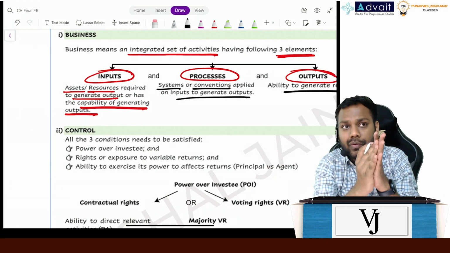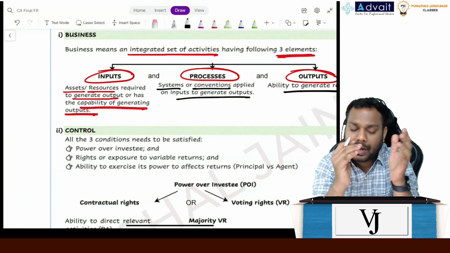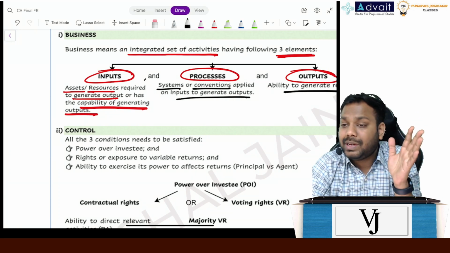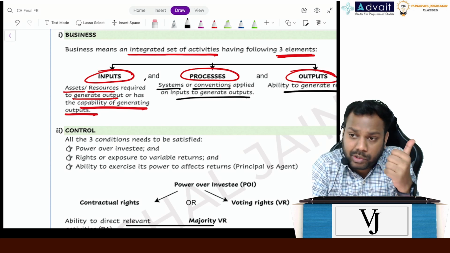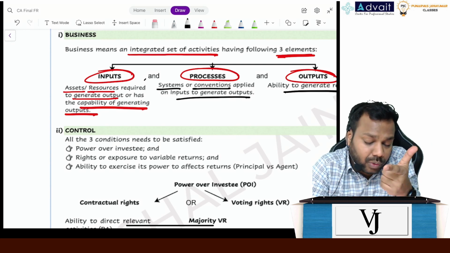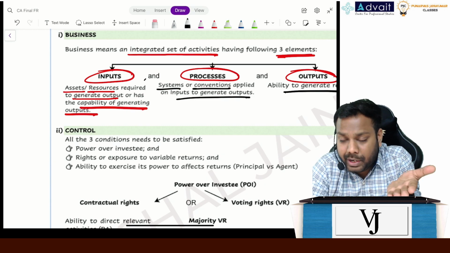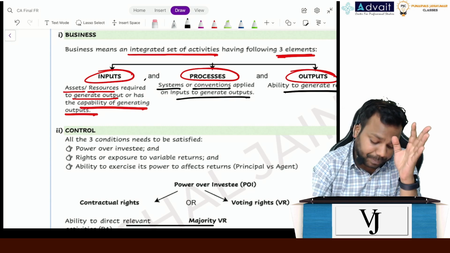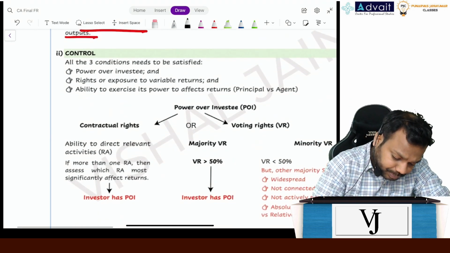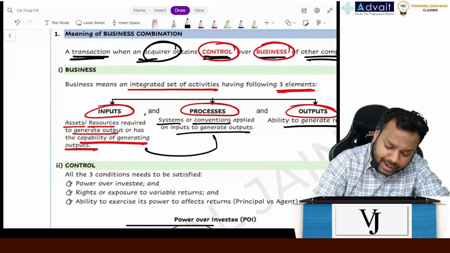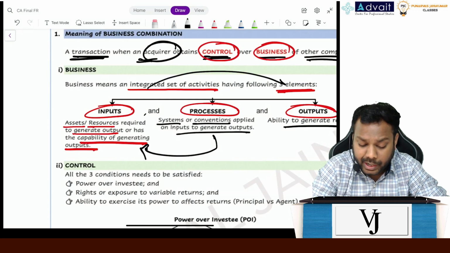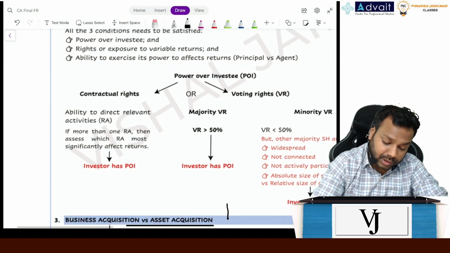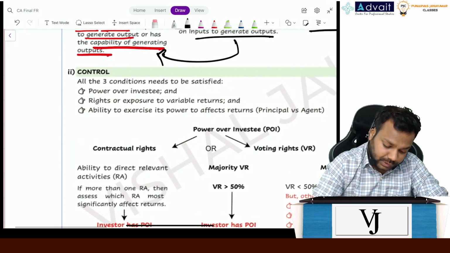If anything that we have acquired has all the three things, it means it is a business: inputs, processes and outputs. Even if there is no output but it has the capability of generating outputs, that is again a business. Now understand, these processes are applied on the inputs to generate outputs. Okay, now control.